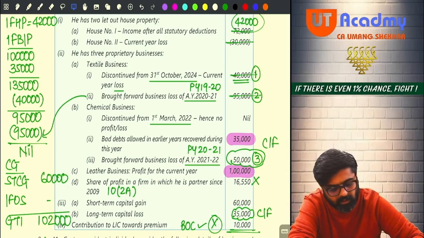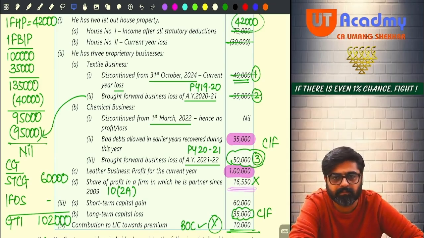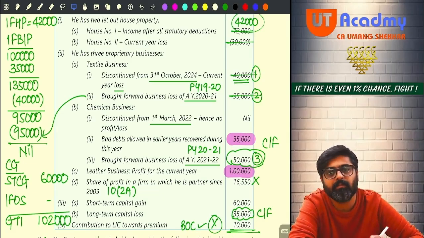So that 16,550 will be an exempt income. Will not be taxable at all. You are not supposed to show this 16,550 in the computation of your total income. Fully exempt. Now 3 businesses are there. One is textile business, second is chemical business, and the third one is leather business. Leather business is giving you a profit for this year. Can you see 1 lakh rupees? So that 1 lakh will be your PGBP income, profit from normal business.